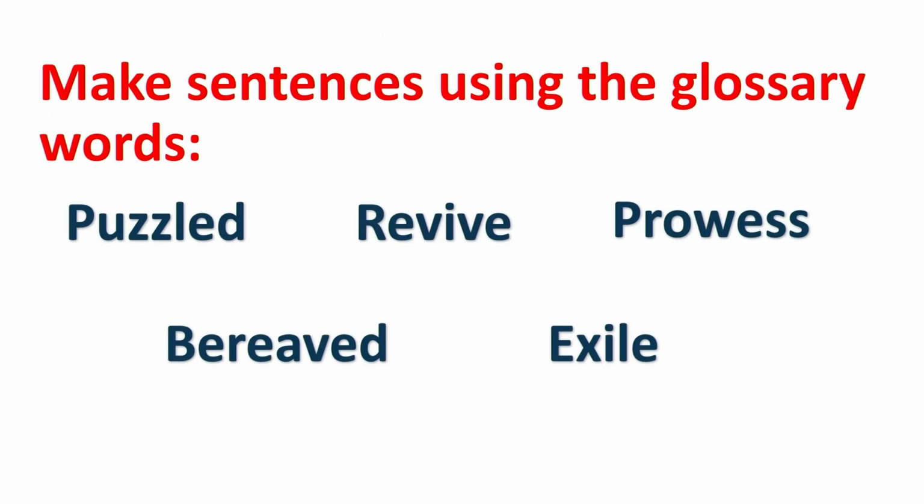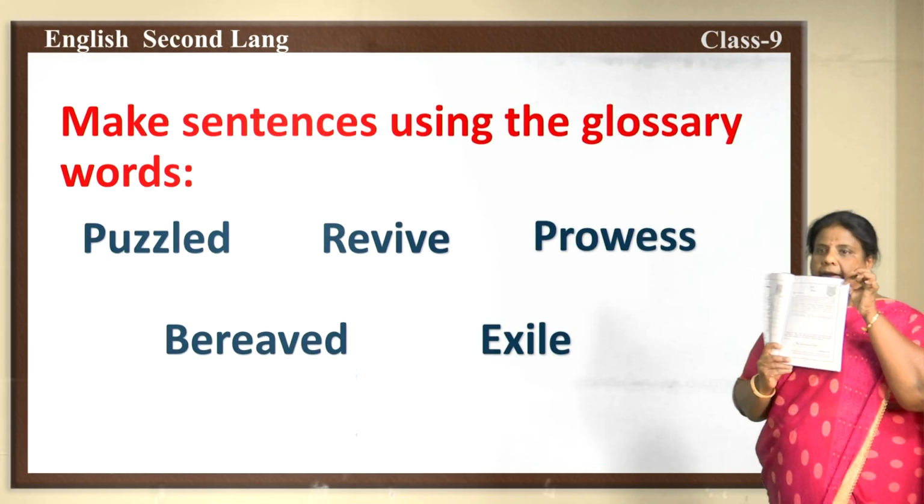Now, you have another assignment, that is, make sentences using the glossary words. As I finished the lesson, I explained certain glossary words. You came to know the meaning of the glossary words. Now, I want you to make sentences of your own using the glossary words puzzled, revived, prowess, bereaved and exile. Just look at this QR code which is given at the top corner.